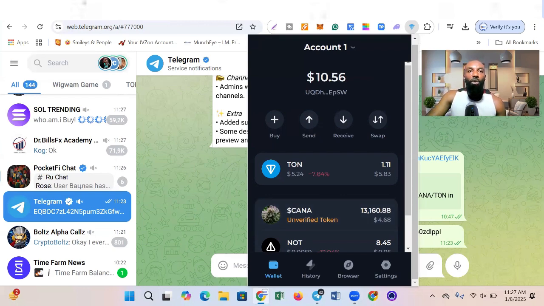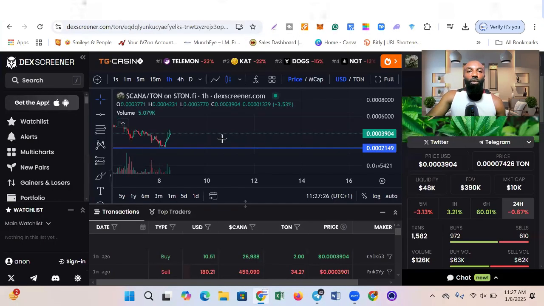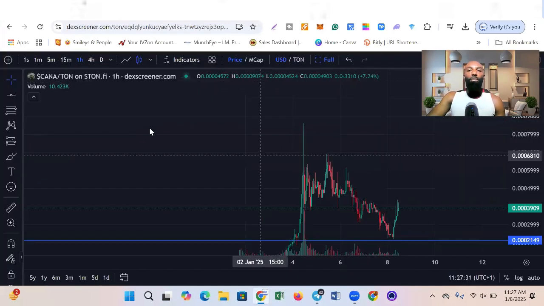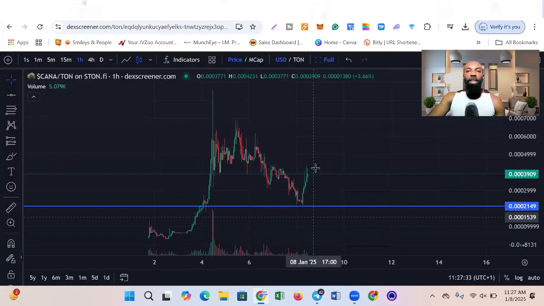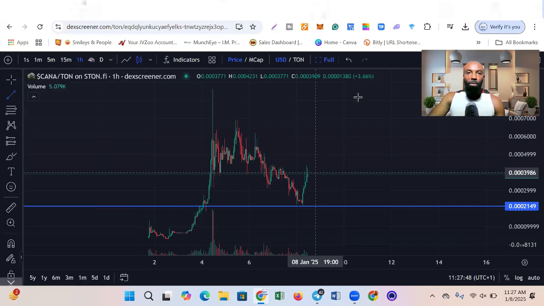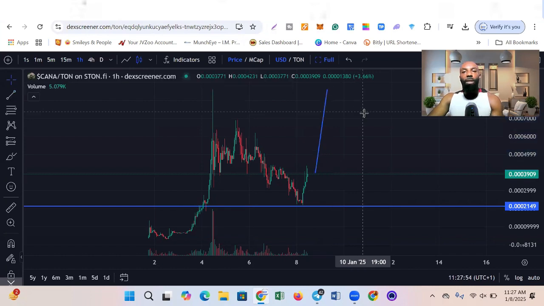I want to believe that the token is going to keep rising. As you can see here, the projection is actually very positive for this token. So we are expecting the token to keep rising, if the community doesn't fade on this project, which I believe they're not going to. It's going to get to this all-time high here, and hopefully it's going to surpass it. That is the belief that we have for this token.